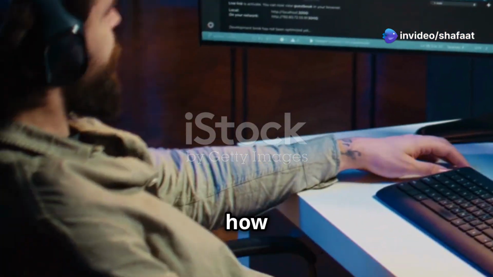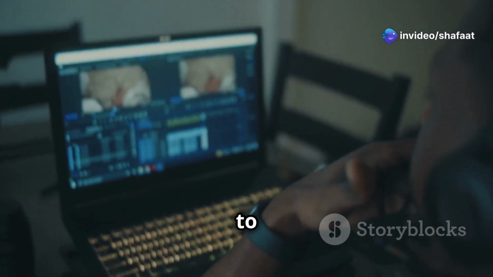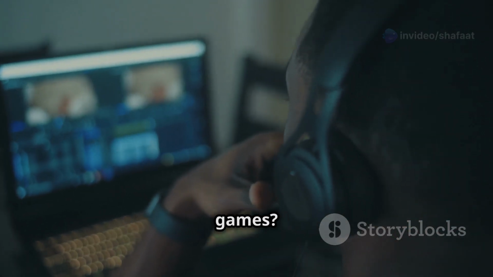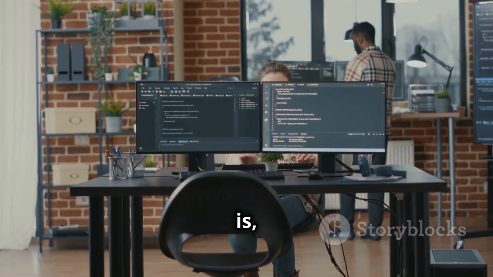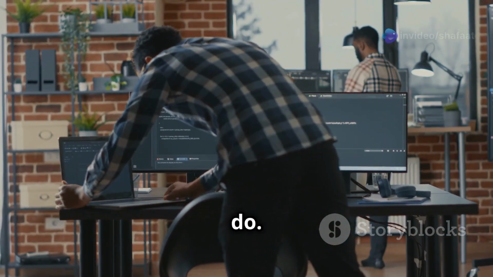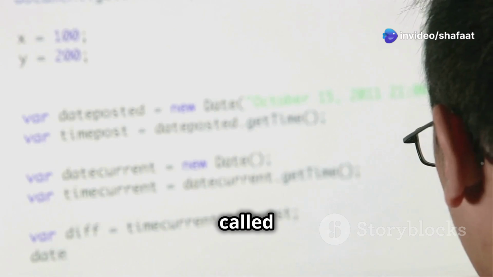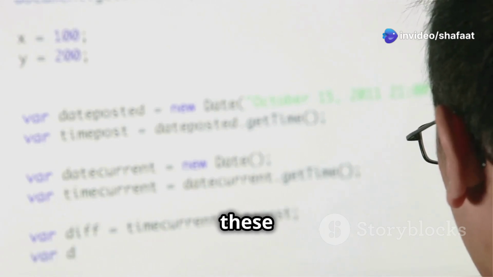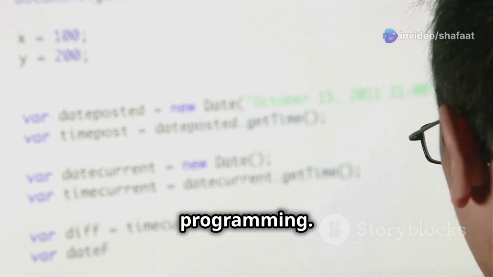Have you ever wondered how computers think? How they seem to do magic with our photos, videos, and games? The truth is, computers don't think like us. They need instructions to tell them what to do. These instructions are called code, and the act of writing these instructions is called programming. It's like teaching the computer a new language.